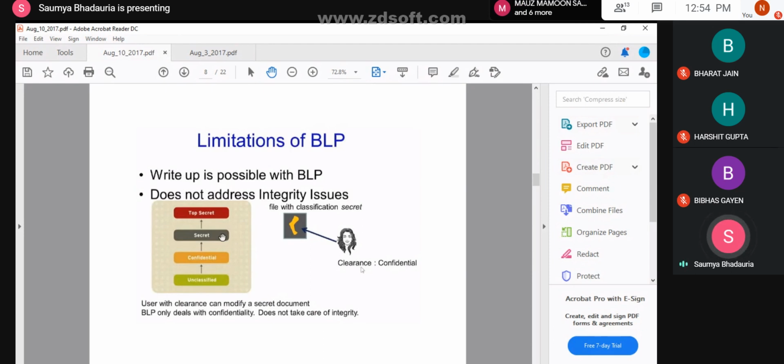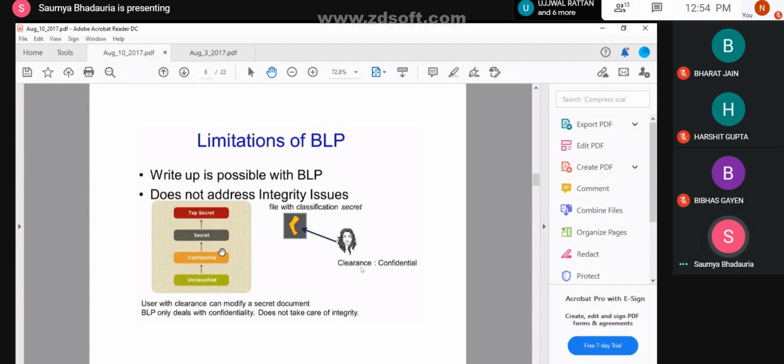This means that you are trusting the confidential level's data, and the data present at the confidential level will be used by the secret level.